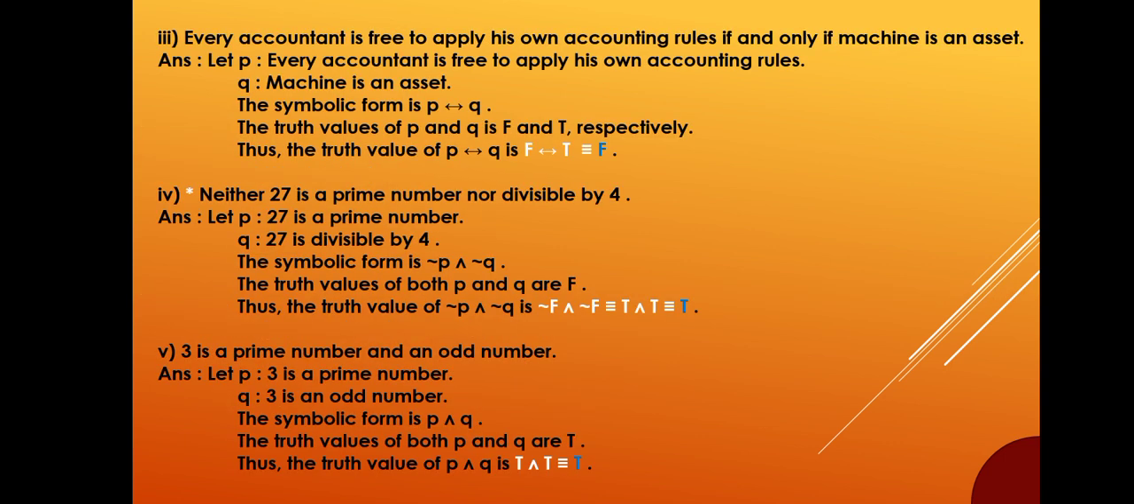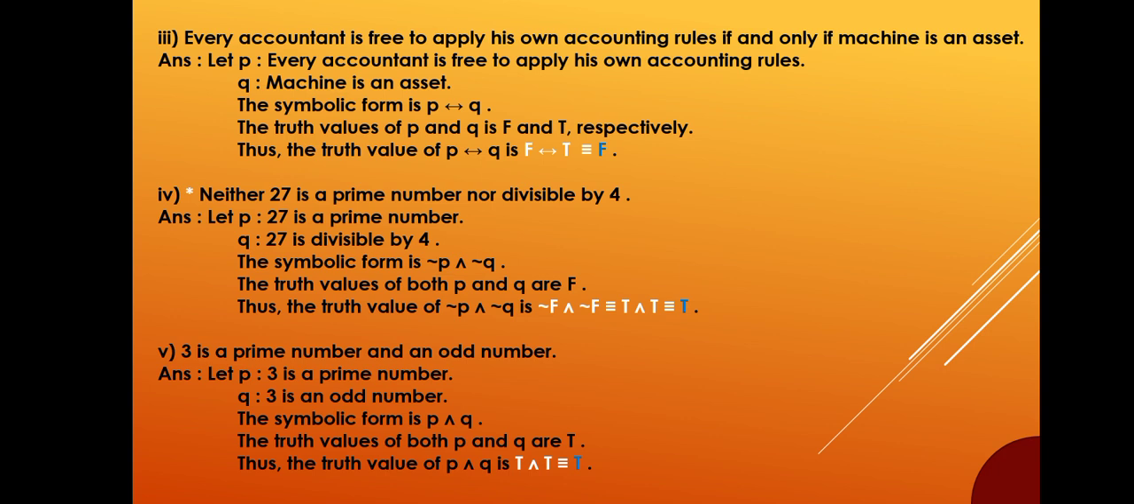Every accountant is free to apply his own accounting rules if and only if machine is an asset. Answer. Let P be, every accountant is free to apply his own accounting rules. Q be, machine is an asset. The symbolic form is, P if and only if Q. The truth values of P and Q are F and T, respectively. Thus, the truth value of P if and only if Q is F if and only if T, which is equivalent to F.